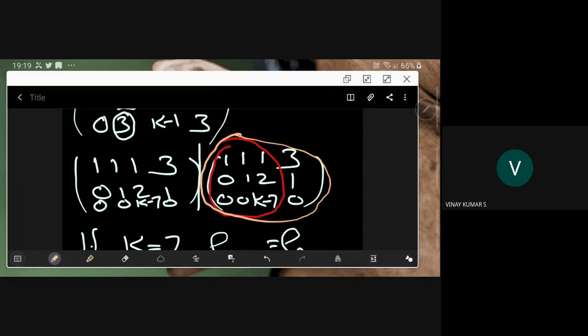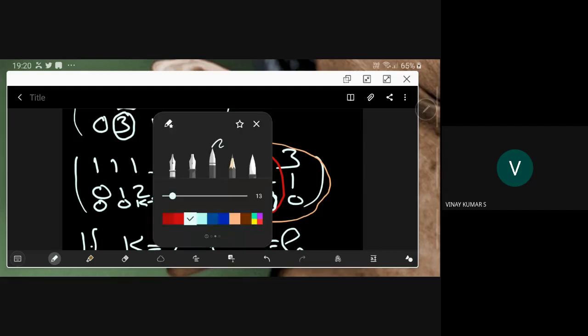So if k is equal to 7, then this becomes 0. This entire third row will also become 0. So the rank of the augmented matrix is 2, and the rank of the coefficient matrix is also 2. So the system is consistent.